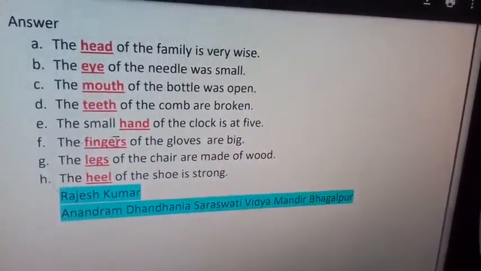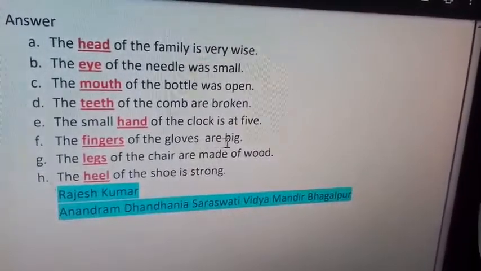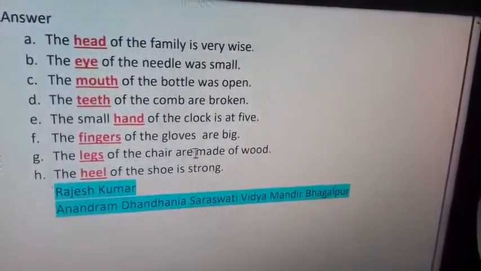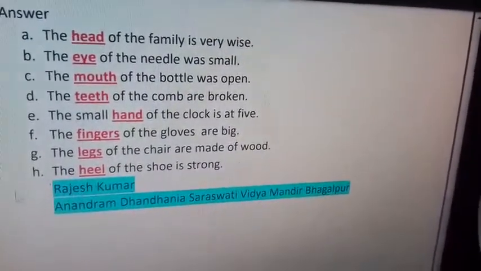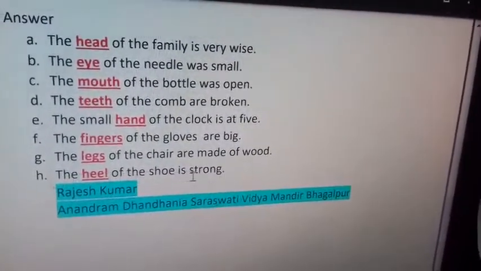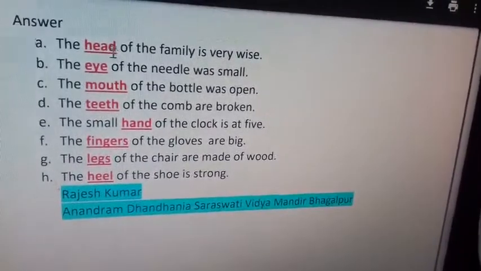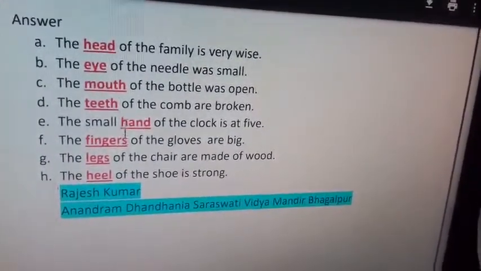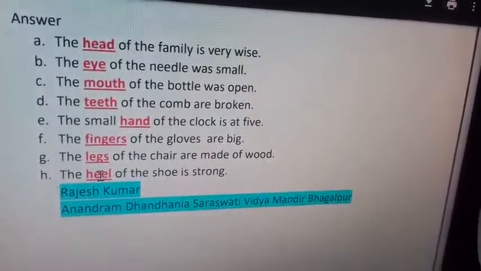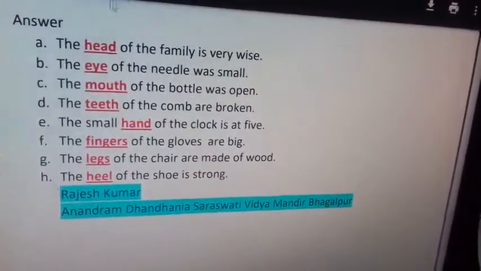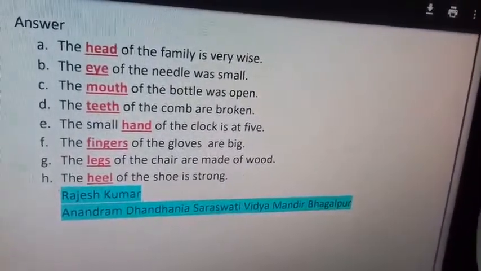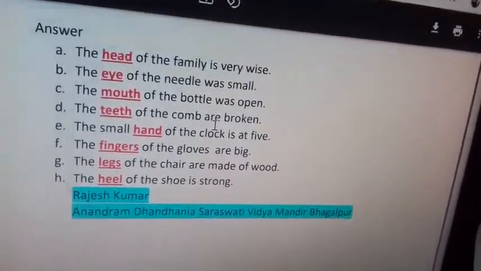F, the fingers of the gloves are big. G, the legs of the chair are made of wood. And H, the heel of the shoe is strong. These words like head, eye, mouth, teeth, hand, fingers, legs, heel, these all are parts of the body, but these are also used in other ways, so we have used them here.